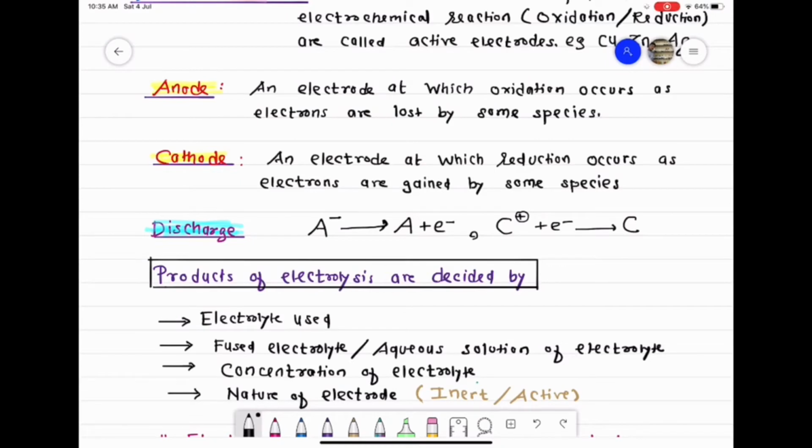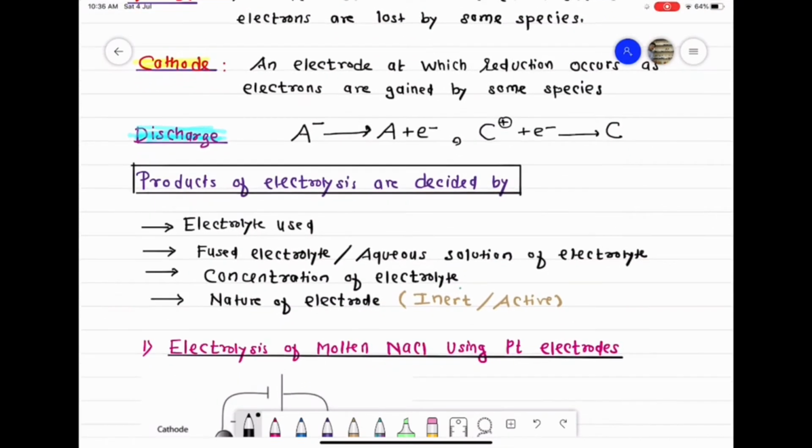तो electrolysis जब होता है, what is electrolysis? We supply electrical energy from outside. We supply direct current in the solution of electrolyte. So oxidation takes place at the anode, reduction takes place at the cathode. So which product is obtained at the anode and which at the cathode? The products of electrolysis are decided by many factors.